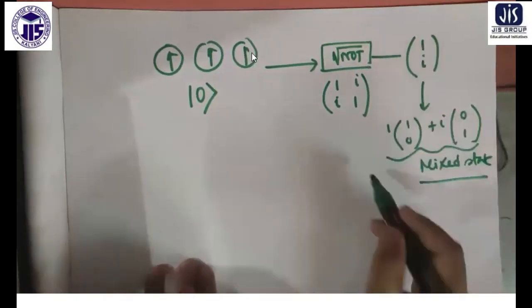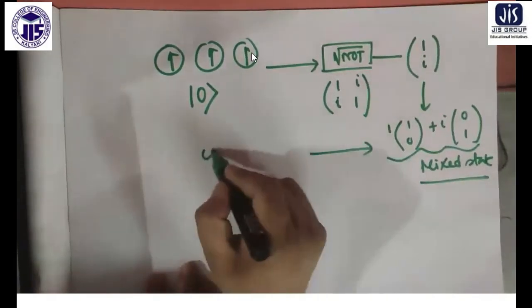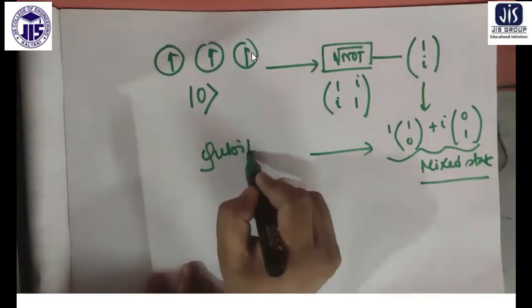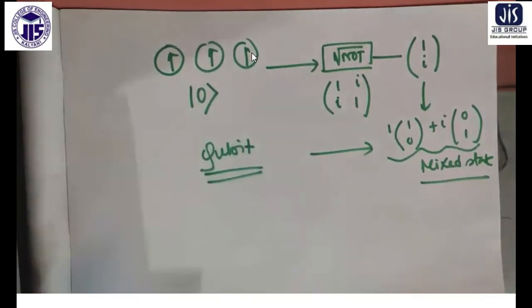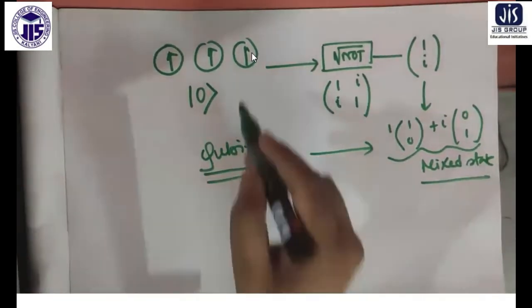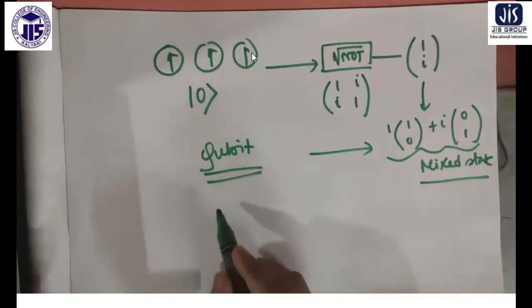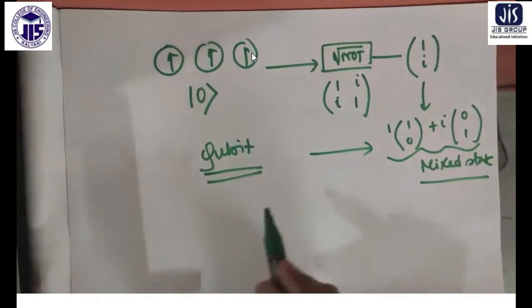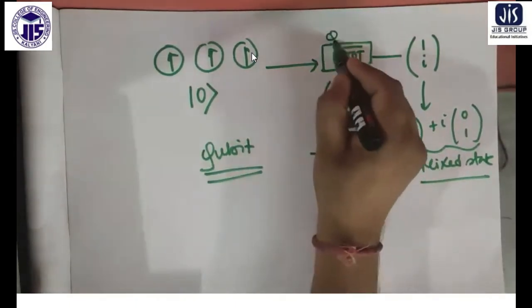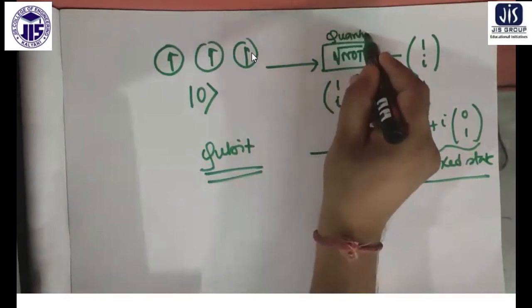So this is also a qubit, but not 0 or 1, something in between. That is the beauty of quantum computation. In classical computation, the NOT operation was there. Now this is the quantum root NOT gate. Okay, so that is what you are getting.